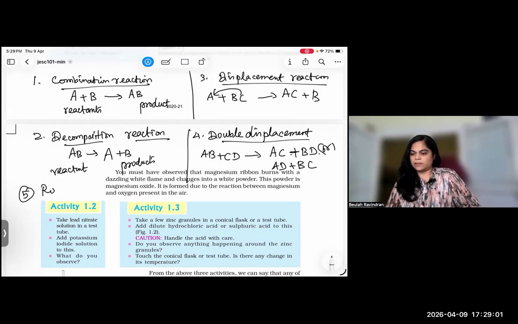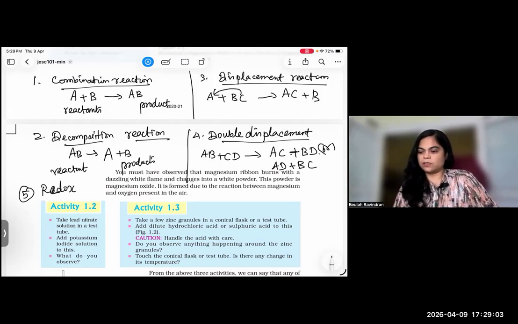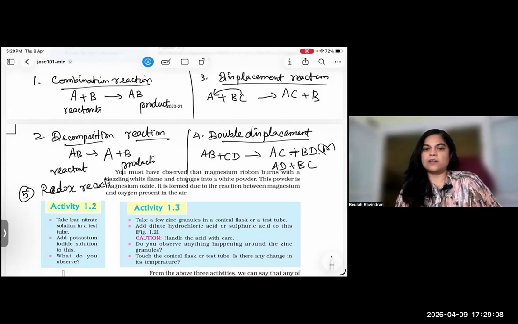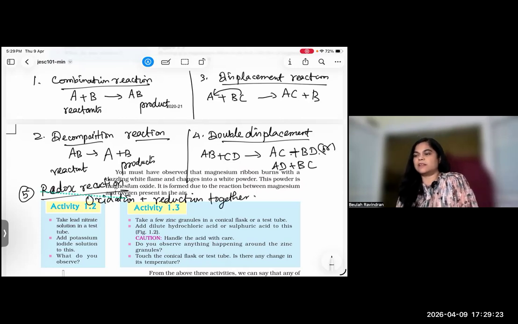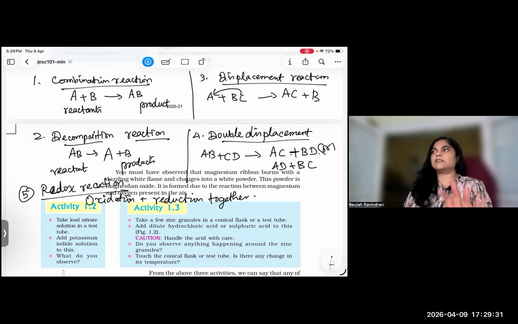Then redox reaction, which you have also learned. Redox means reduction and oxidation together, oxidation plus reduction. I will explain all these things. Clear? So this is very important. Chemistry is not just formulas. It is the language of transformation in nature, we can say. So chemistry is very important.